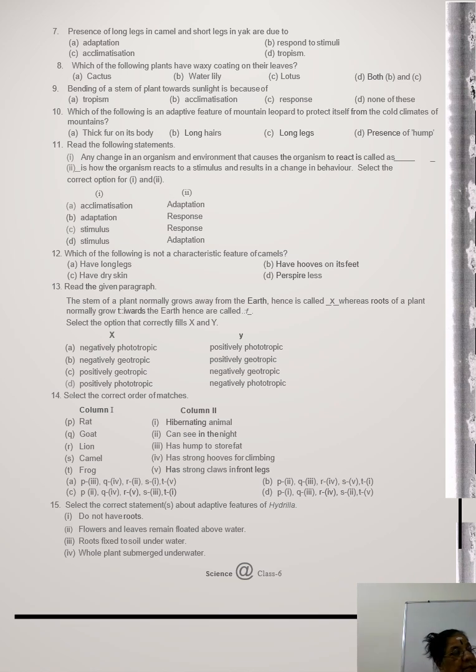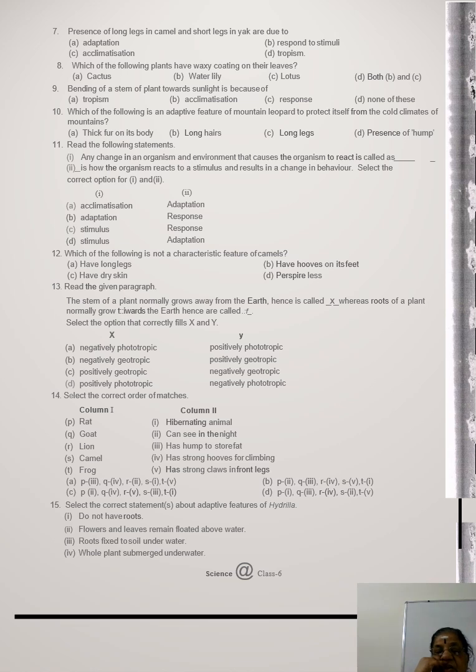Question 11. Read the following statement. Any change in an organism and environment that causes the organism to react is called a dash. Dash is how the organism reacts to a stimulus and results in change in behavior. So first, acclimatization is not permanent, so it is not that. Adaptation is also not. So C option: stimulus, and the third one is response.